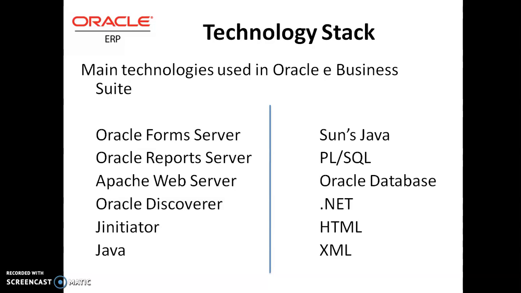Apache Web Server provides web services, Oracle Discoverer for the database, and Java, then PL/SQL for handling the Oracle database, .NET framework, HTML and XML. These are the technologies used in Oracle e-business suite.